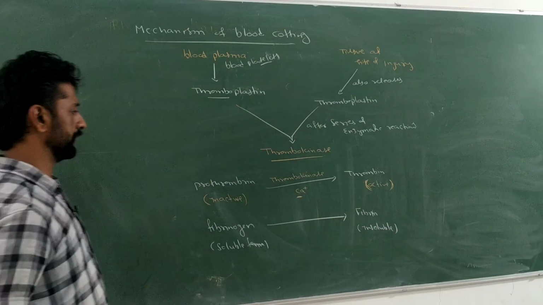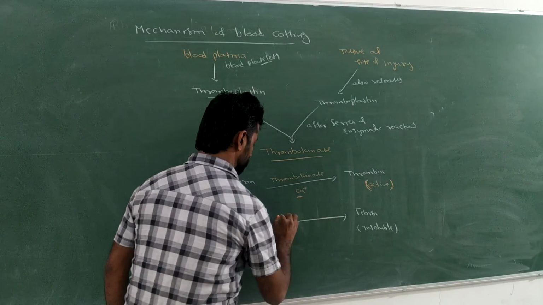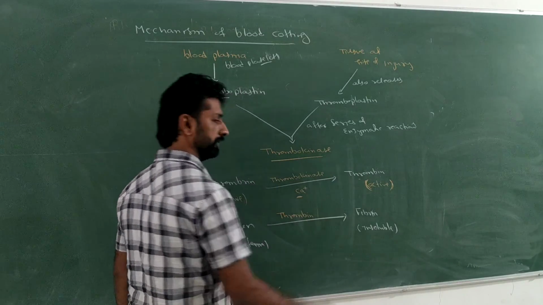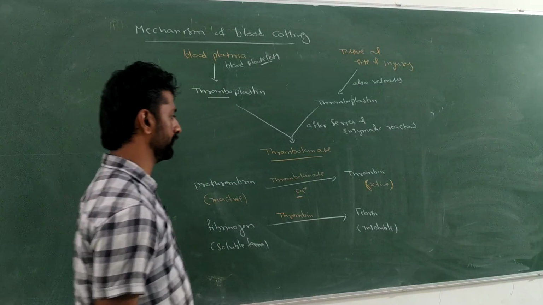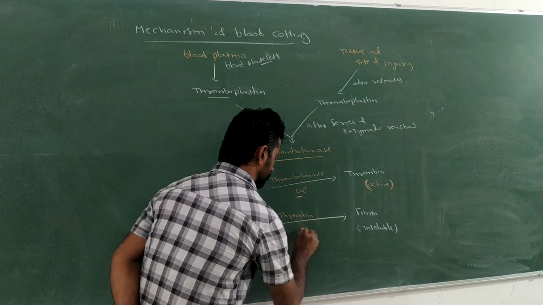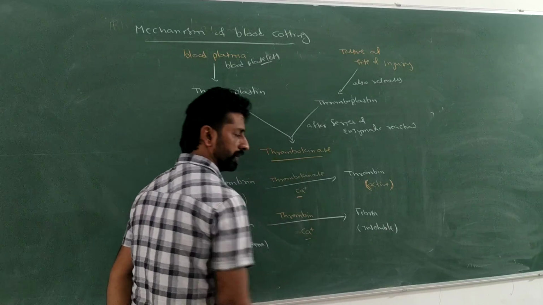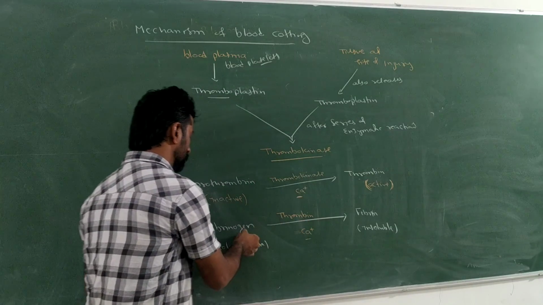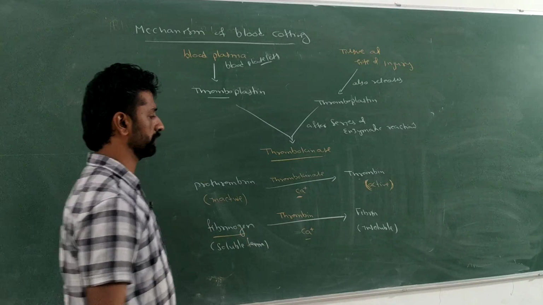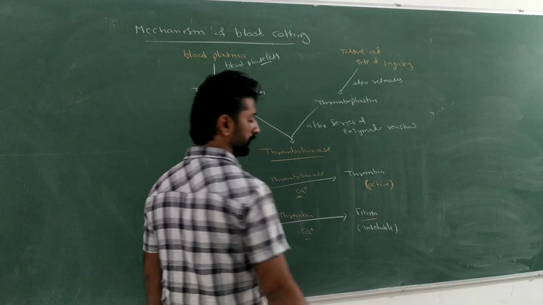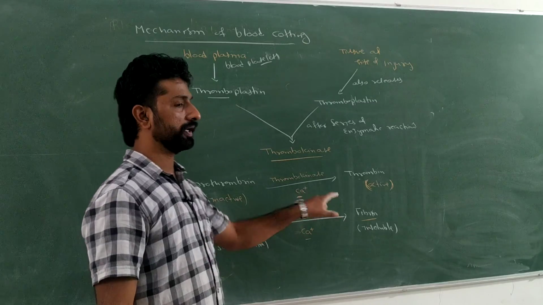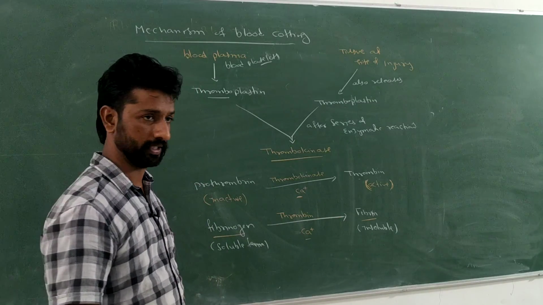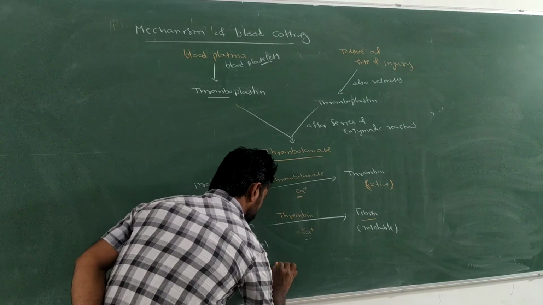This conversion takes place by thrombin. Again, for its activation and catalytic activity, it requires calcium ions. So in the presence of calcium ions, the thrombin gets activated and converts soluble fibrinogen into insoluble fibrin. Such fibrin will be formed in the form of threads.